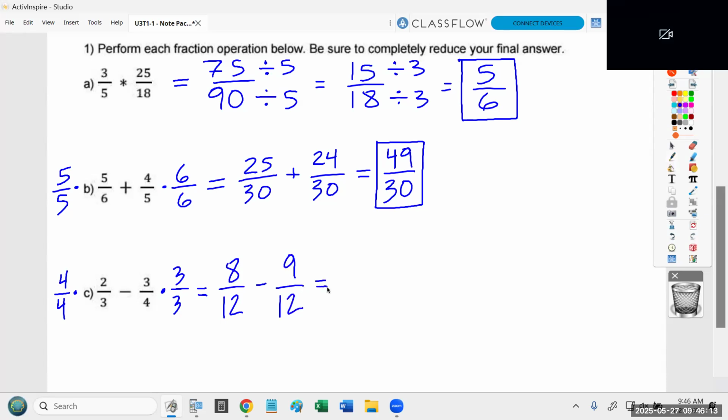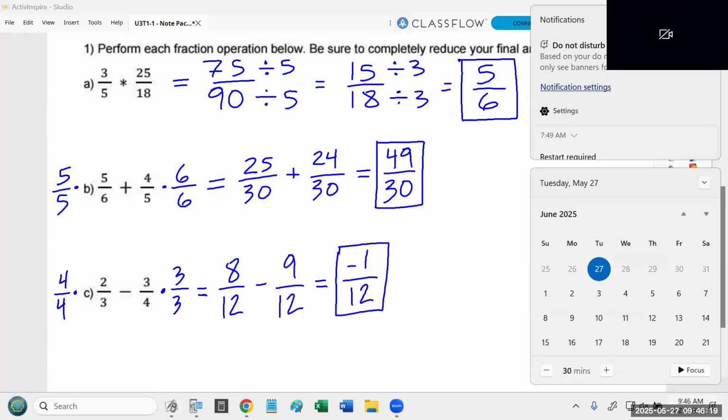And there's nothing that says you can't get a negative fraction. That just results in negative 1 over 12. And I know right away that's simplified because there's no number that divides 1 other than 1.